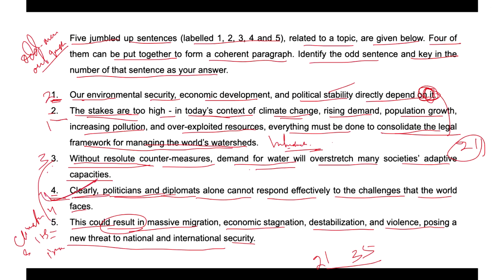Hence, we can say option four is the odd one, and the sequence can be formed two one three five. Hope you understood this. That's all.